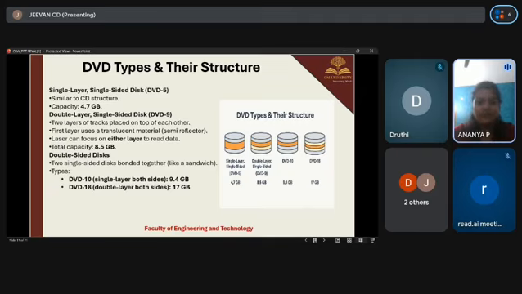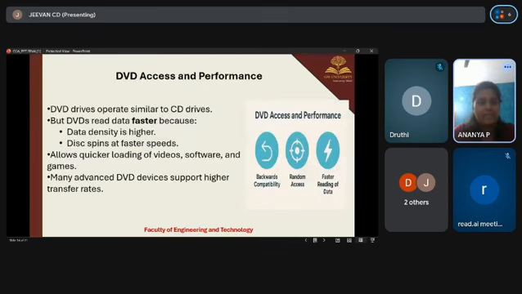Then we have the double-sided disc, where two single-sided discs are bonded together like a sandwich. It is also known as DVD10, which has a single layer on both sides, with a capacity of 9.4 GB. And DVD18 has a double layer on both sides with 17 GB capacity. Moving on to the next slide.